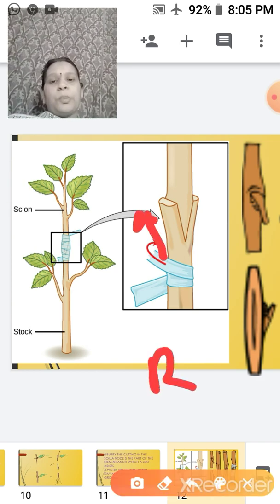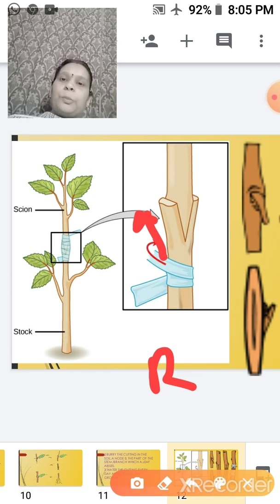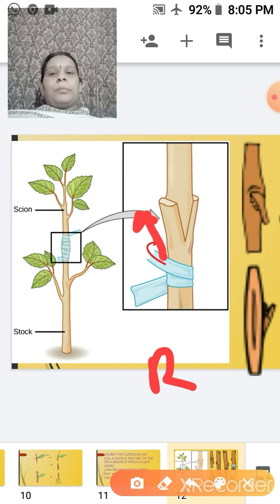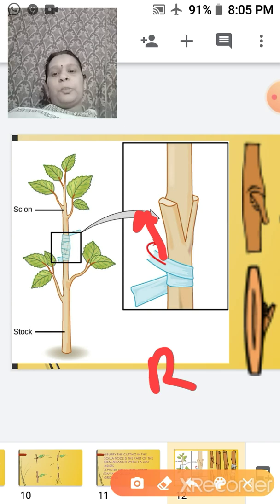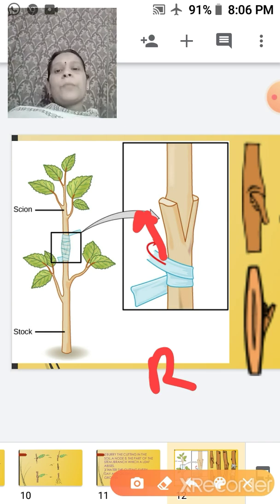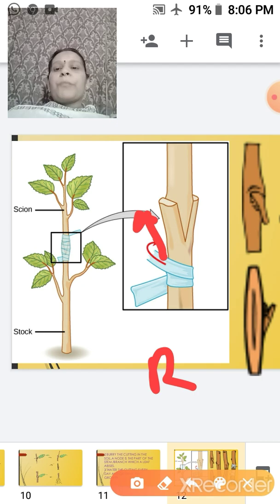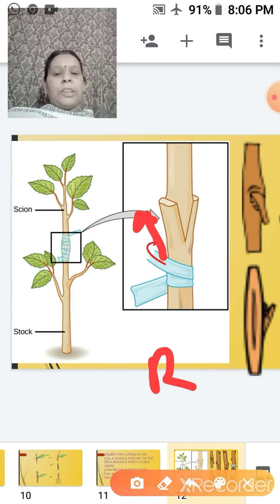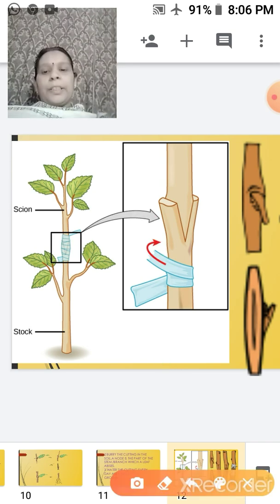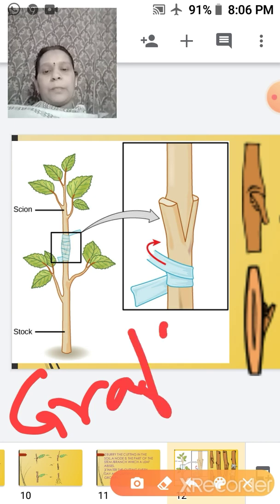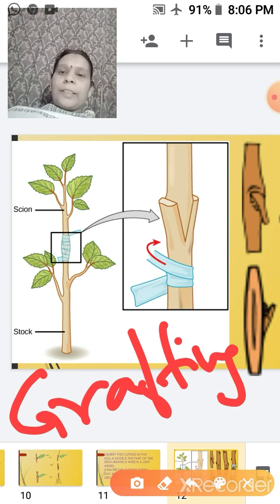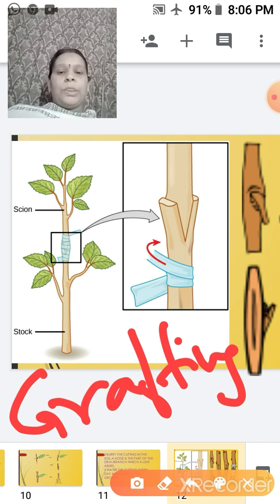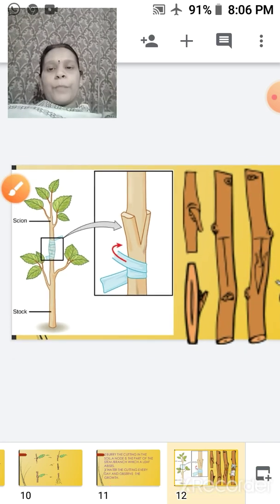When the roots emerge from here, it is said to be grafting, because whatever the characteristics are within the plant, which is said to be the stock, which is embedded within the soil, will be transferred into the new part of the plant. So that is your scion. This method is said to be your grafting. I hope both the methods are clear to you. One was your cutting, and this is your grafting, which is done artificially.